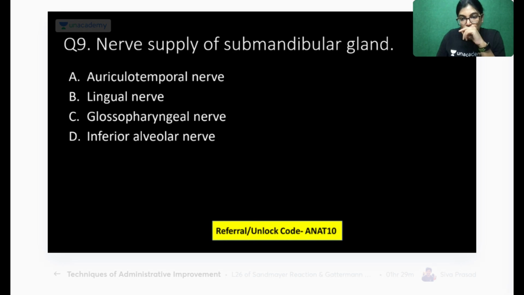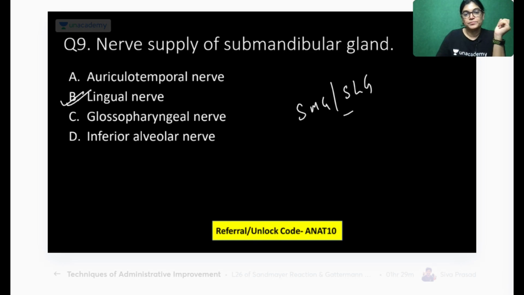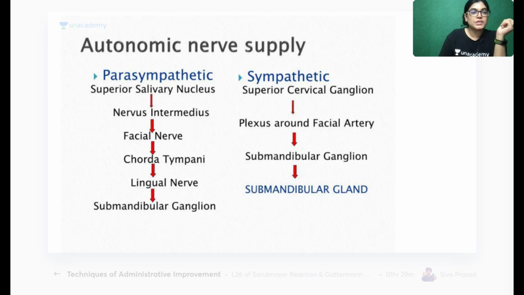Okay. So yes, 40% of students have marked it right. The correct answer is lingual nerve. Actually, the lingual nerve gives innervation to both the submandibular gland and the sublingual gland. See here, I have shared this pathway, the sympathetic and parasympathetic pathway for the innervation of the submandibular gland.